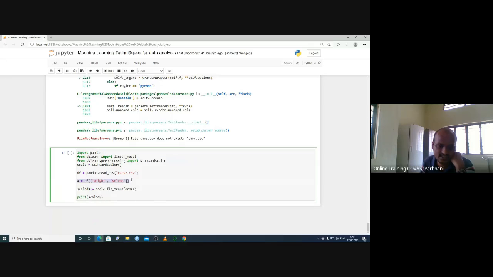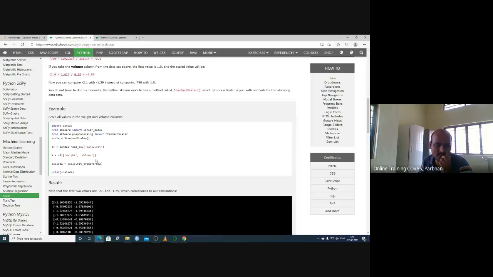X is a data frame based on weight and volume. We have to transform this data: scale.fit_transform(X) and print the scaled X. So all this weight and volume data will become standardized.